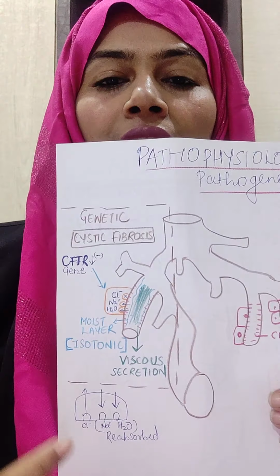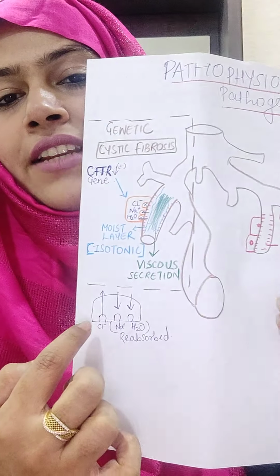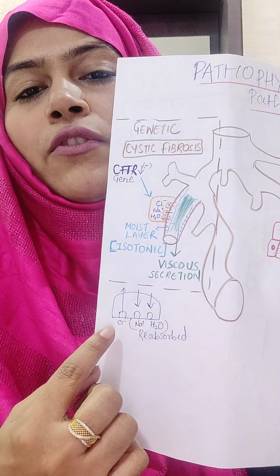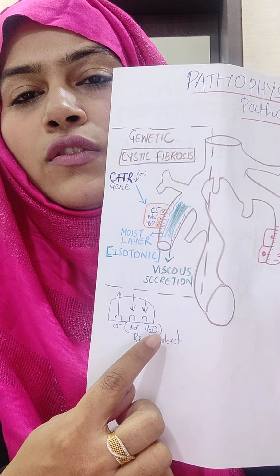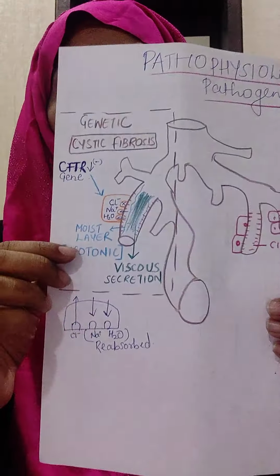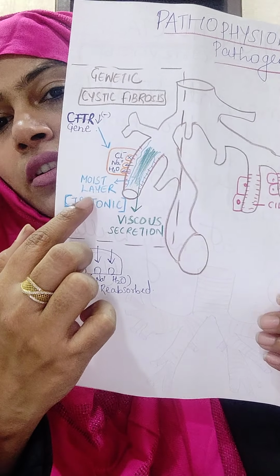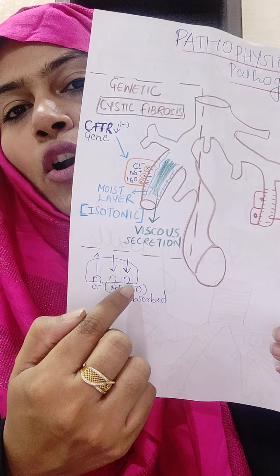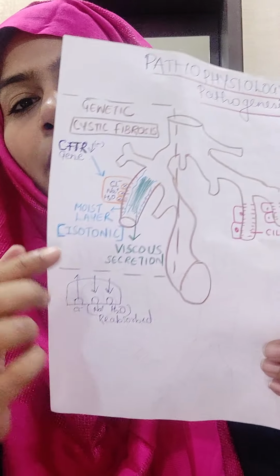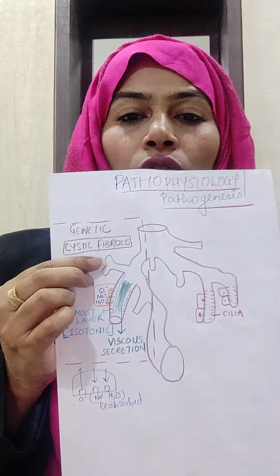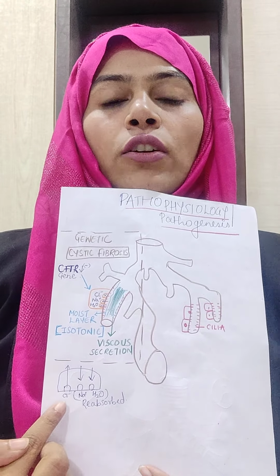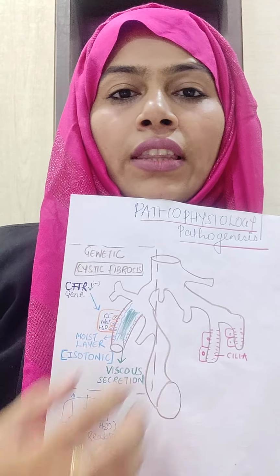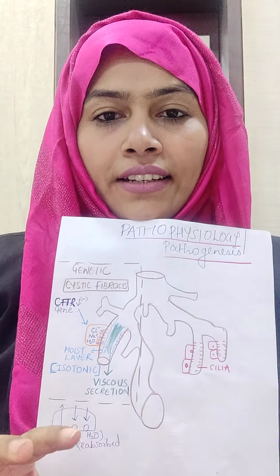Now, just understand this is a normal cell. There are 3 points that I have made: one is for chloride, sodium and of course water. Chloride normally goes out, and as it goes out, sodium and water are automatically reabsorbed in the body. So this is the normal mechanism: chloride goes out, and sodium and water are reabsorbed. Hence, the regulation is maintained.